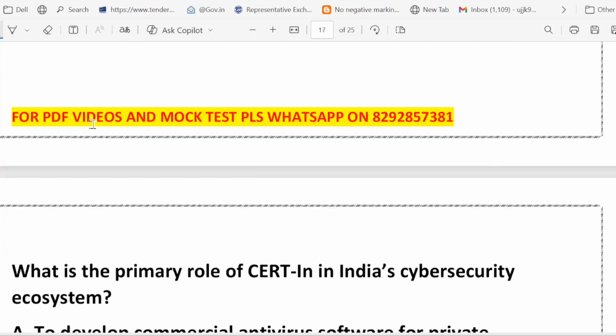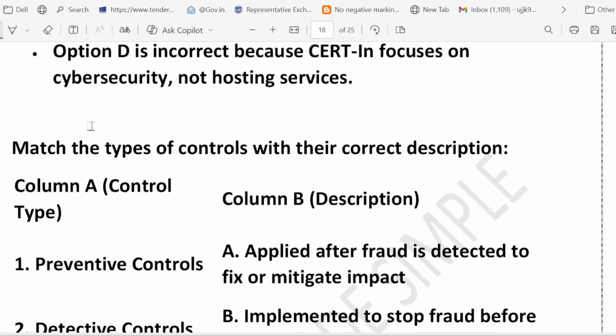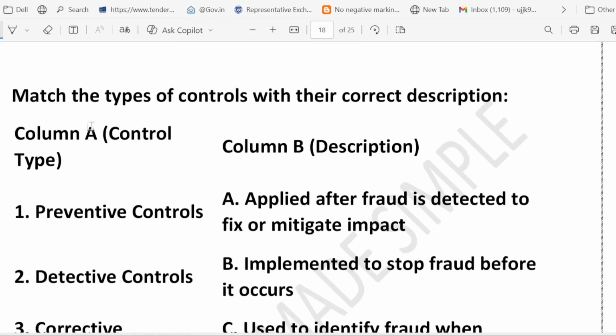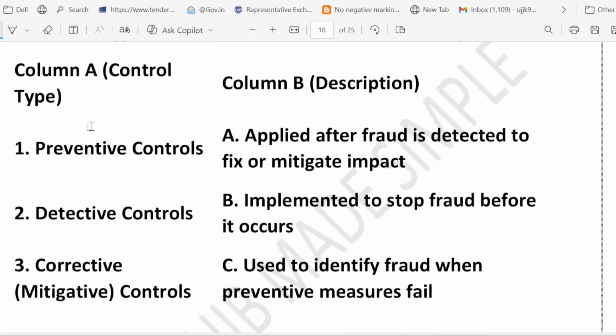That's it. Now we have the match the following type question. Yeah, this one. On one side they have mentioned control, on the other side they have mentioned description. Three controls they have mentioned: preventive, detective, corrective. And the options they have given: applied after fraud is detected, implemented to stop fraud before it occurs, used to identify fraud when preventive measures fail. So you have to match the following.